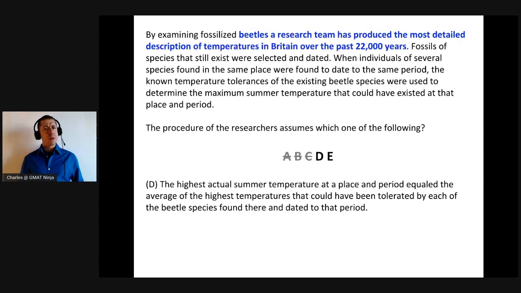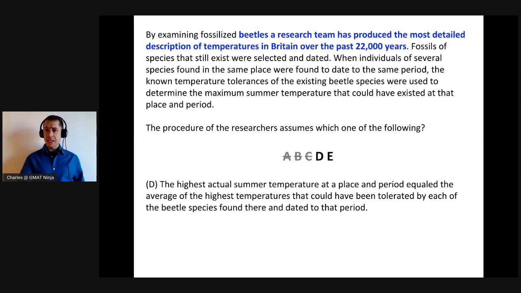What about D? This one's a real mouthful. It feels like it's really easy to eliminate, a little bit hard to describe why. The highest actual summer temperature equaled the average of the highest temperatures that could have been tolerated by each of the beetle species found there and dated to that period. That's a mouthful. Basically, this doesn't make any sense at all. Let's say you have one species that can tolerate 100 degrees, another that can tolerate 60 degrees. Average those out, you get 80 degrees. This doesn't make any sense because then that second species couldn't survive. So this is way off base.